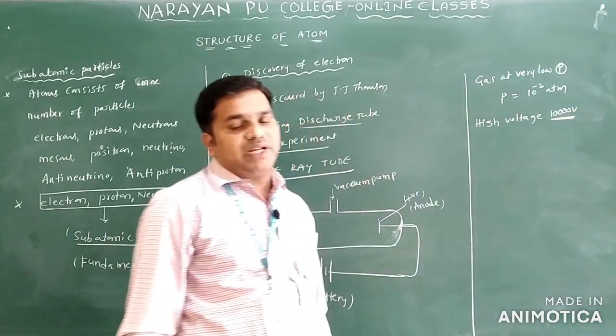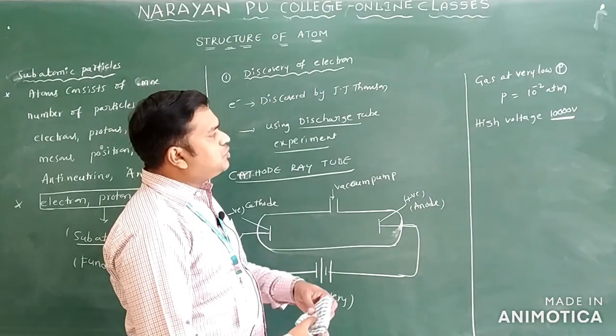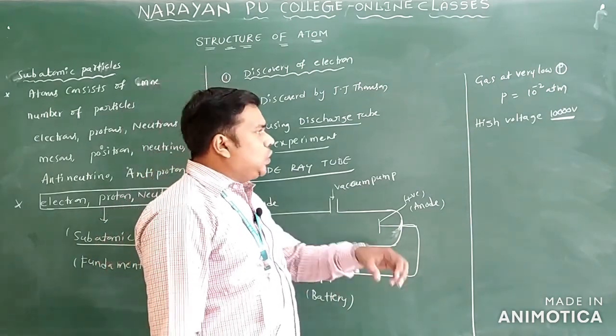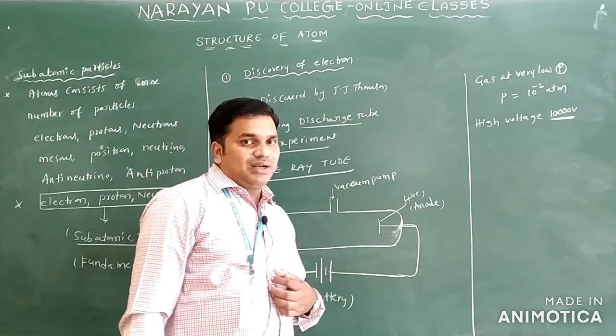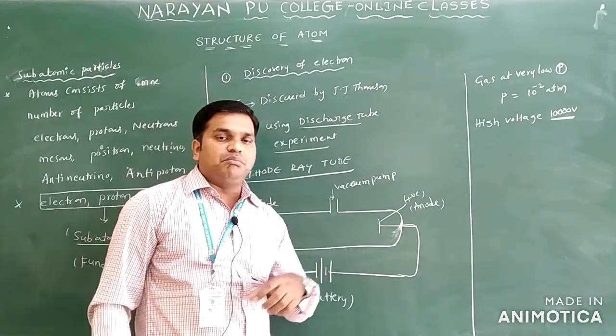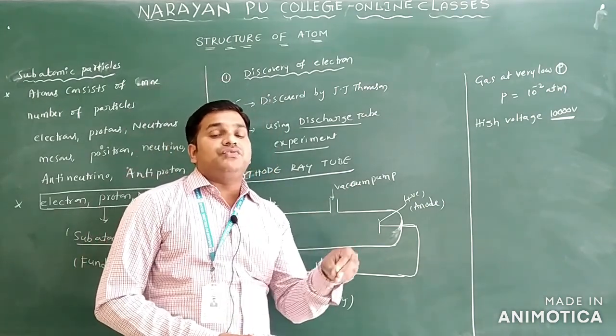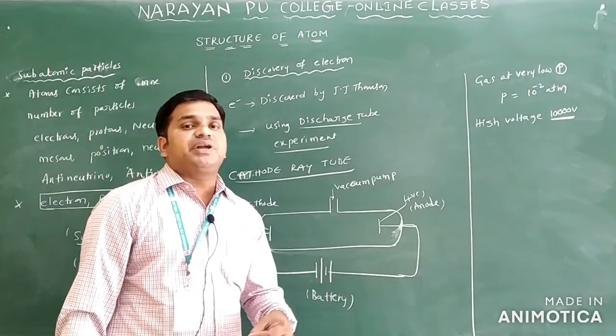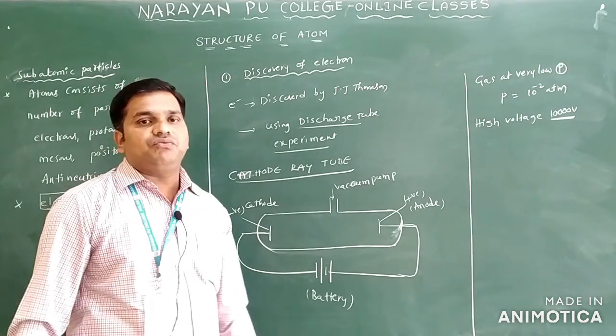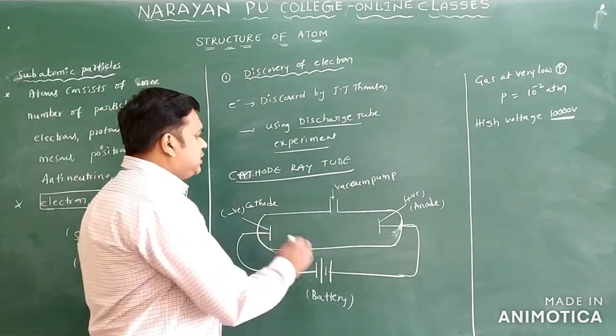How can we maintain the low pressure in this discharge tube? There is a vacuum pump, and by using it we decrease the pressure. Very low pressure can be maintained by using the vacuum pump.